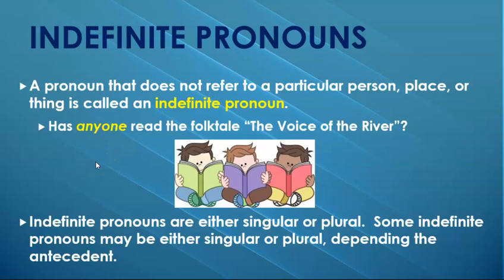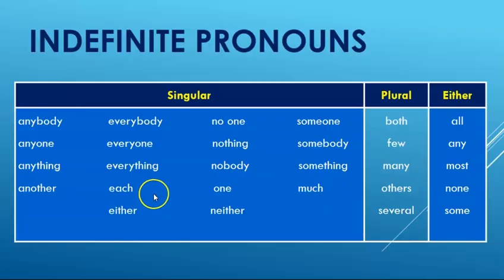So just like personal pronouns and possessive pronouns, there are a handful that could be used either as a singular or as a plural, depending on its antecedent. There are 5. All the other ones are definitely either always singular or always plural. They're one or the other in the sentence. It's just there are 5 that could be either singular or plural in the sentence. So this is your chart. This is in your notes, okay?